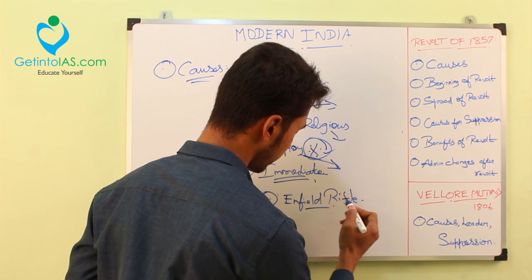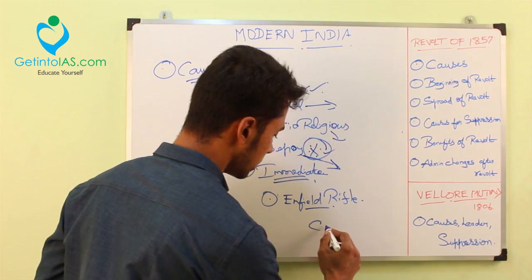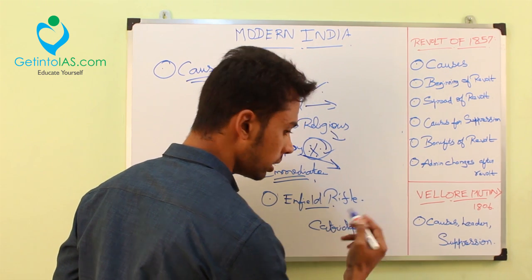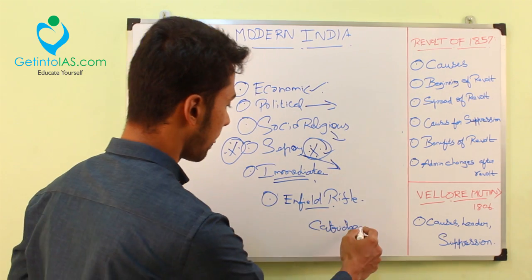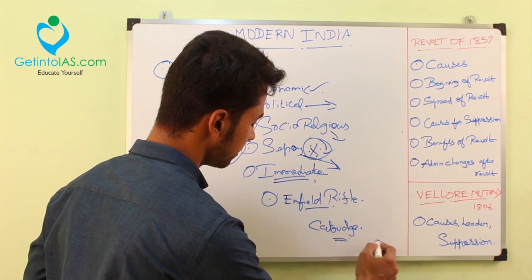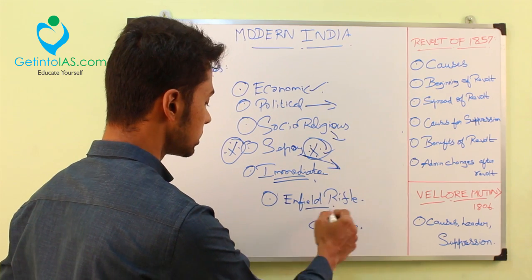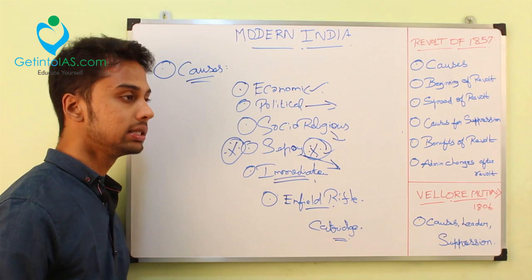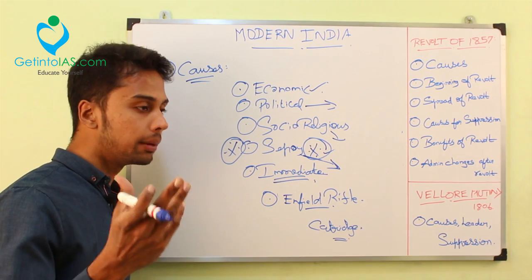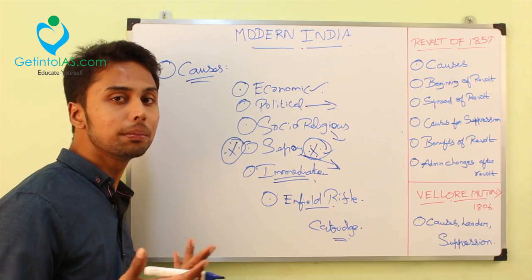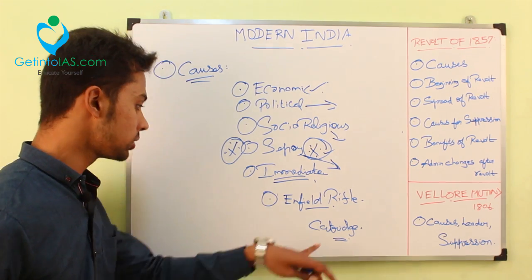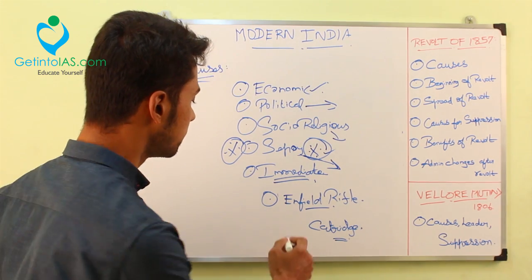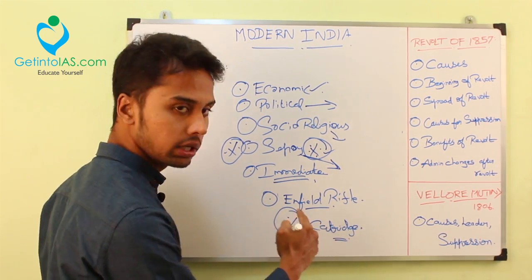The Enfield rifle. The Enfield rifle is nothing but a gun. There is a cartridge. A cartridge is nothing but a shell containing the load. This load has to be loaded in the gun and then triggered. This cartridge was coated with grease. The grease was made from the fat of pig and beef. Hindus don't consume pig and beef, in those days I am saying. So this was against their belief. It went entirely against the belief and faith of the Hindus. So this became the main cause of the revolt.